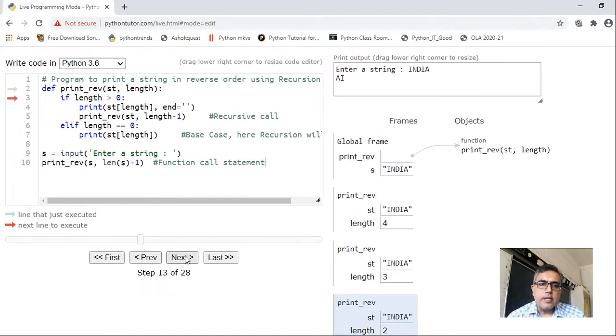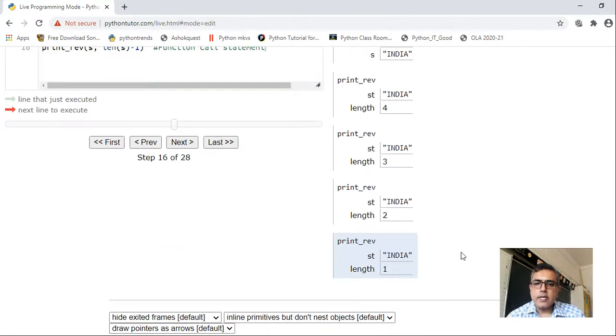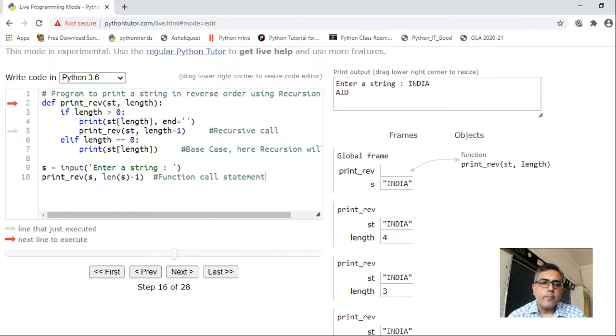Now click on next. If length 2 is greater than 0, yes, yes means again it will come inside this if statement. Print ST of 2 this time. What is ST of 2? D. So it has displayed D here, right? And then it has called the same function, now this time length becomes 1, right? ST and 1. So it has called the same function, see here, India with the value of length as 1.